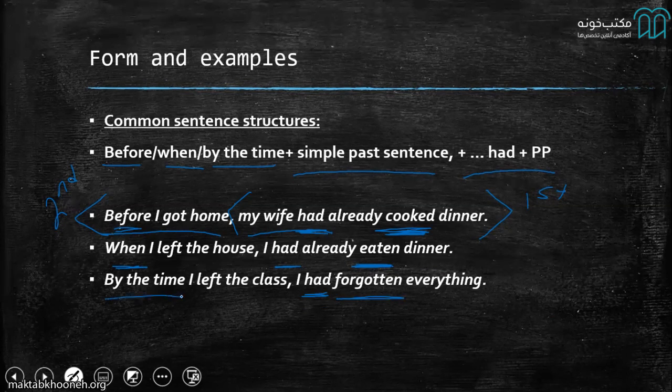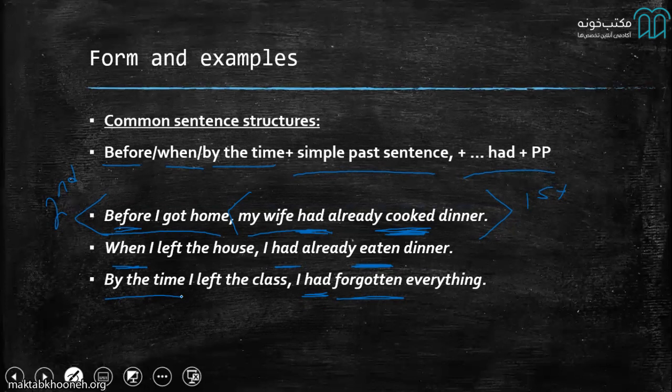Now, you can use before, you can use when, you can use by the time, or you don't even have to use any of these, and you can just do two separate sentences. When I'm telling a story and I say something like, I got home early last night. My wife had left. So I, as the listener, understand that this person's wife left before he got home. That is the whole point of this grammar, knowing that one action happened before the other.